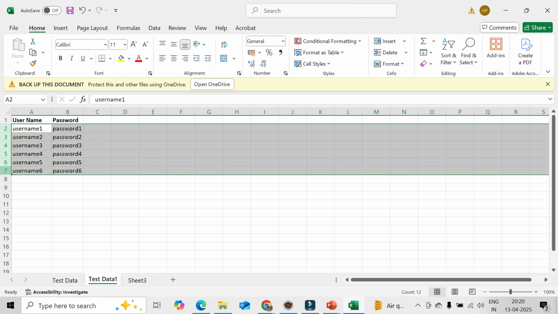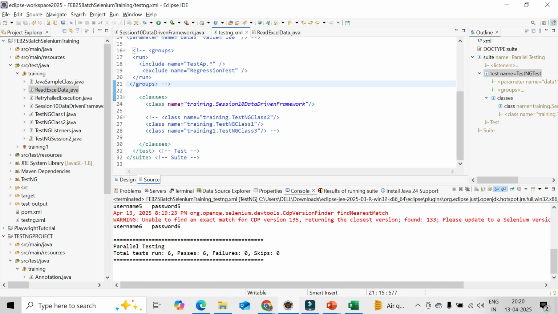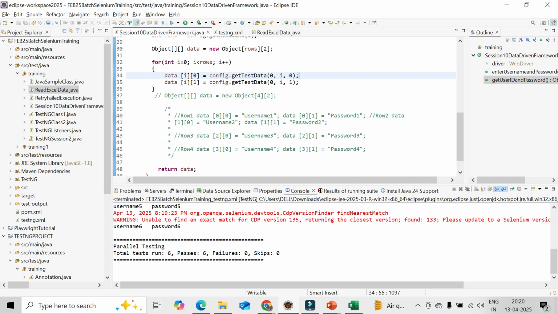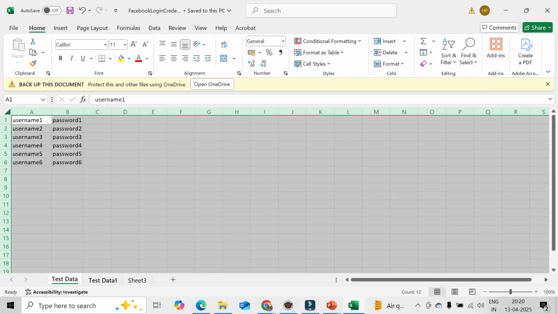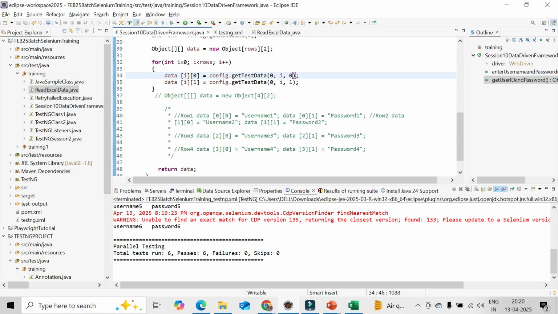Okay. So what you can do? You can just go to the code and you need to change a little bit. So here it is. It is the second row, right? So the first index will be 0, 1. That's all. Your sheet number.